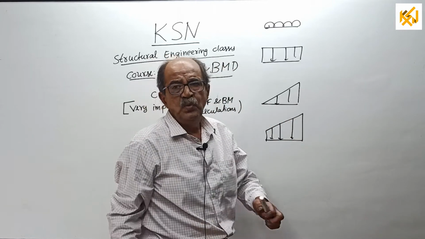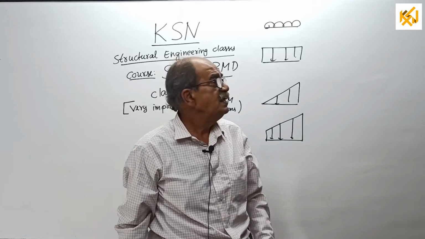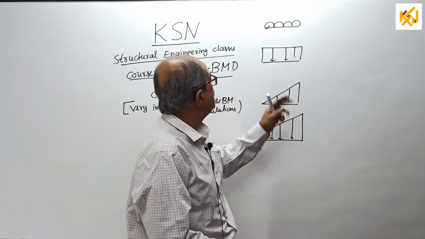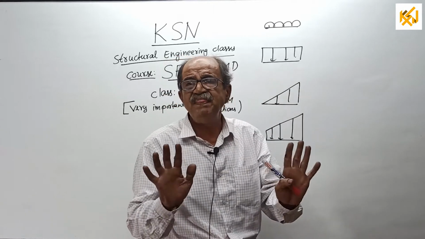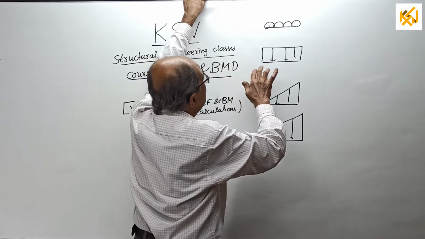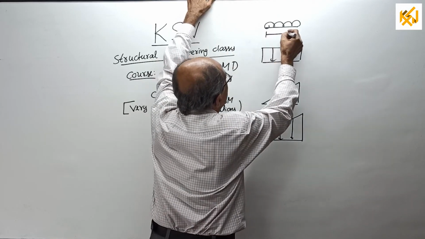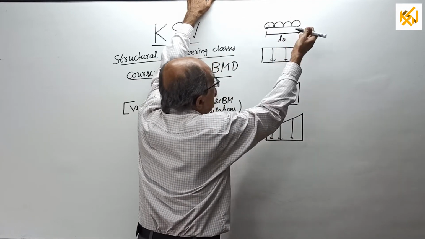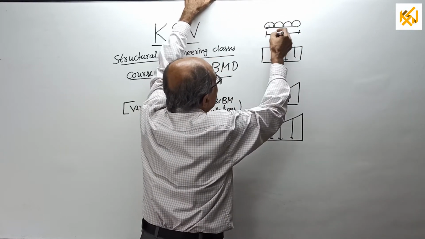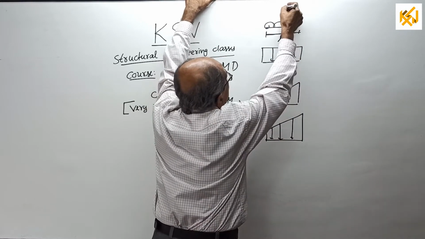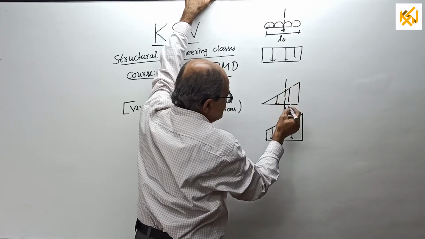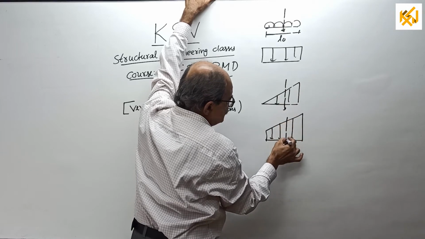Now, one more principle I told you last time. In case of UDL or UVL, when you consider load for any length, you need not consider the entire length. Imagine this is our length considered, L0. It is possible the UDL may go further also. Don't worry. If you consider L0 length, the resultant or total load, where it will pass, that is the most important.